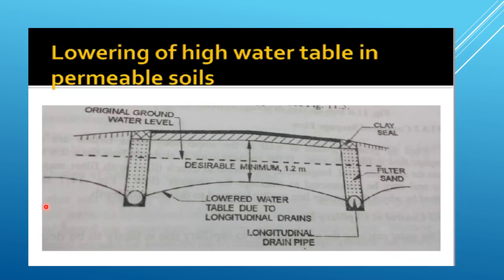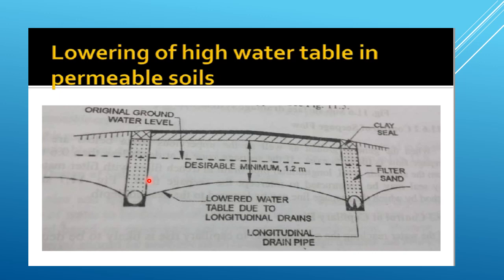Lowering of high water table in permeable soil. In places where water table is high, the best remedy is to take the road formation on embankment of height not less than 1.2 to 1.5 meter above the ground level. When the formation is to be at or below the general ground level at cuttings, it is necessary to lower the water table so as to keep the subgrade as dry as possible.